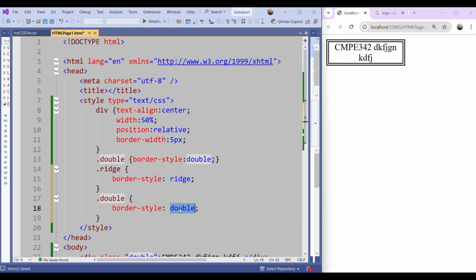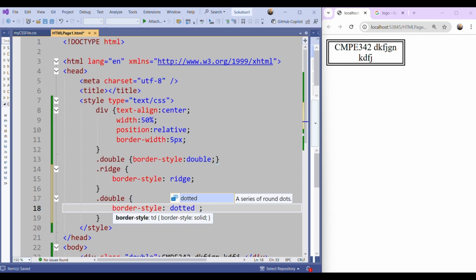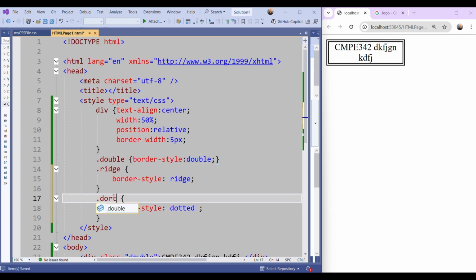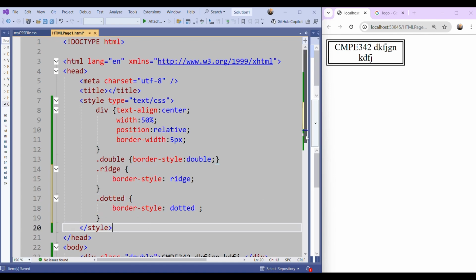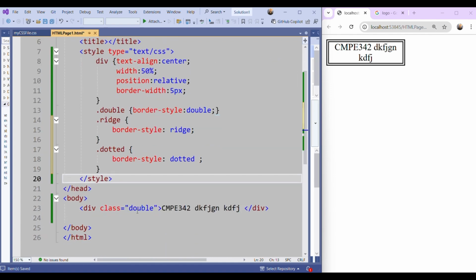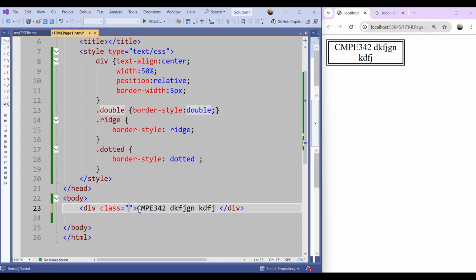The other one can be, for example, dotted. We have more actually, I will try some of them. Let me save and refresh it. For this class, not double, I will use, for example, ridge. You see, the border is changed, the border style is changed. Let's use dotted.